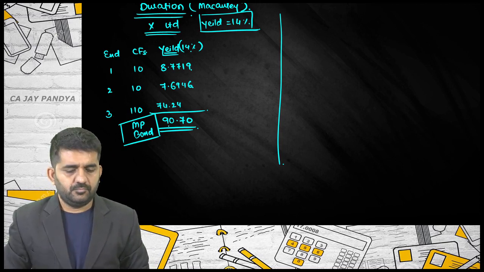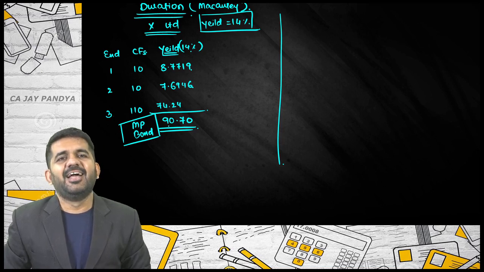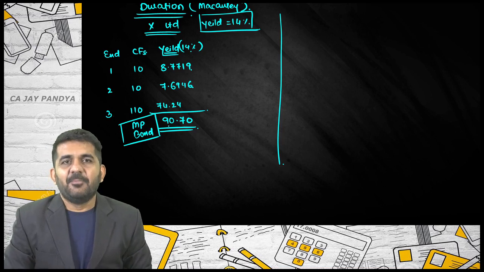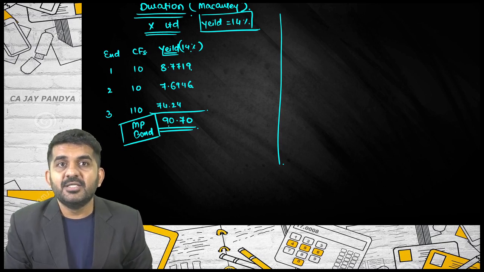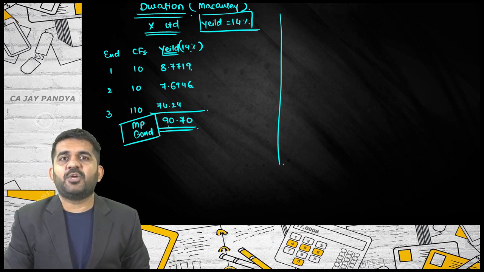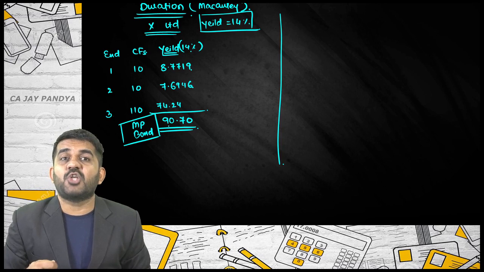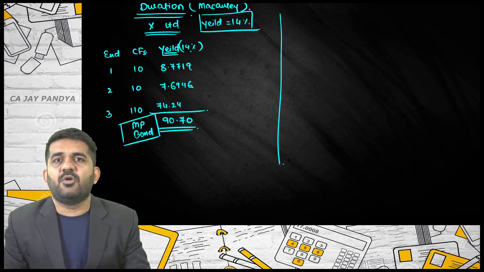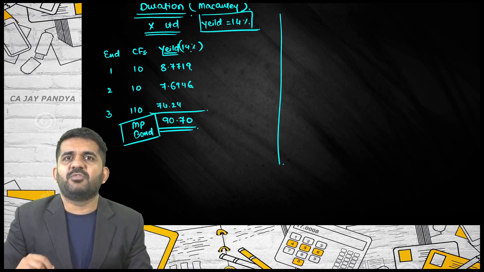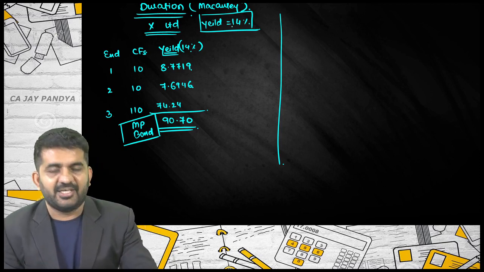Sir, because earlier you had found the market price using the 14% yield only. Agreed. But what is yield? Yield is IRR. What is IRR? The rate at which NPV is zero. So present value of cash inflow and present value of cash outflow will be same at IRR. This is the present value of cash inflow. What is the market price of the bond? Present value of cash outflow. So it will always be the same if you calculate it at yield.